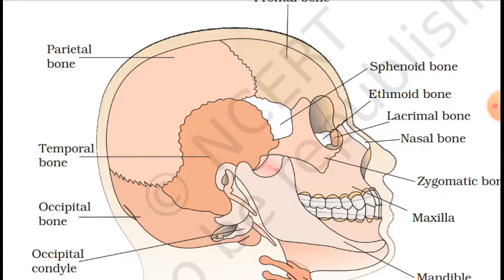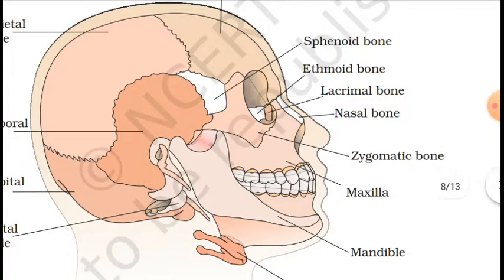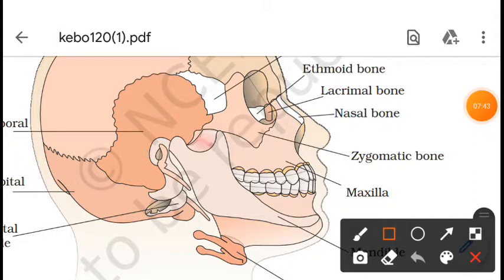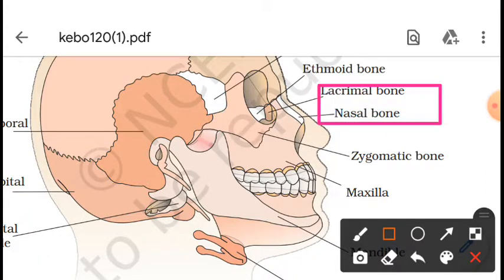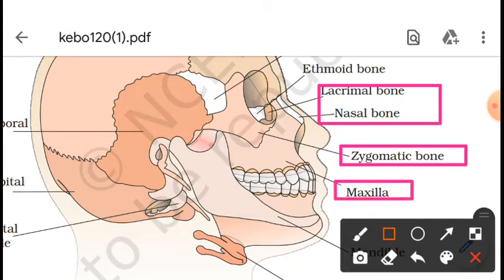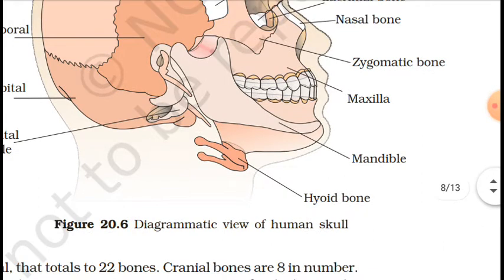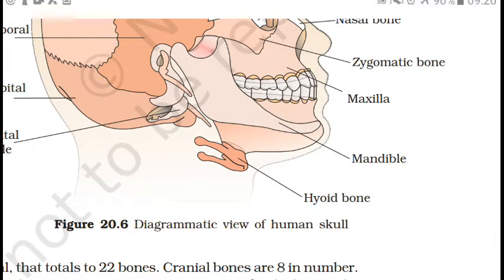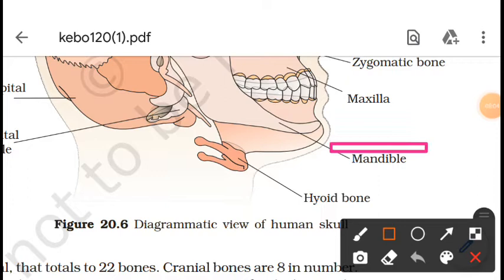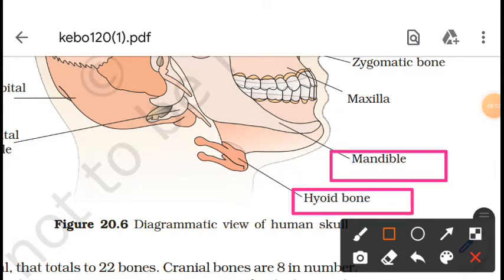If we talk about the facial region here, facial bones, they are 14 in number. Cranial bones, they are 8 in number. Here we can see the different bones of the facial region also in this figure. Some bones are here in this figure. You can see these labelings are there: nasal bones, lacrimal bones, zygomatic bones, maxilla. Okay, here mandible, hyoid bones. These all bones form this region of the skeletal system.